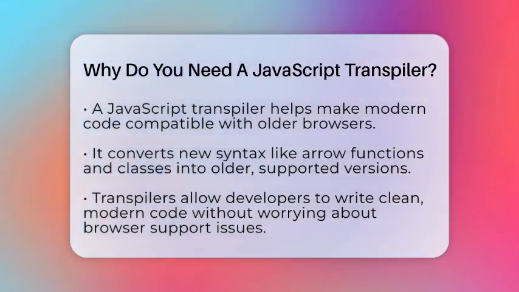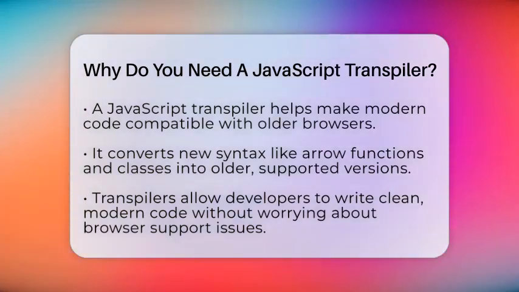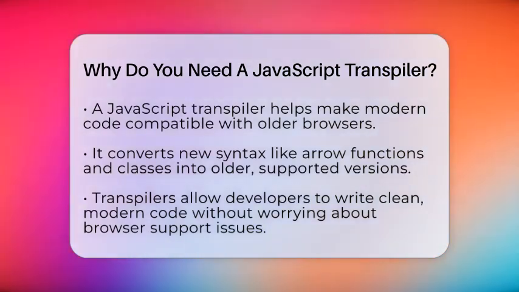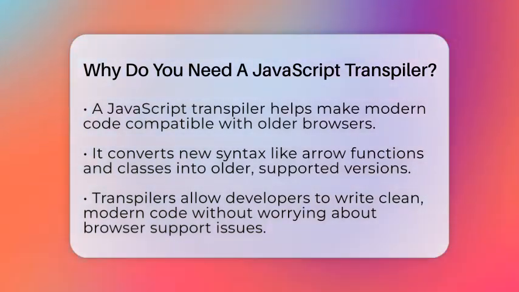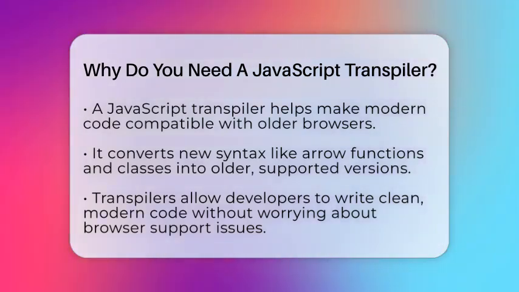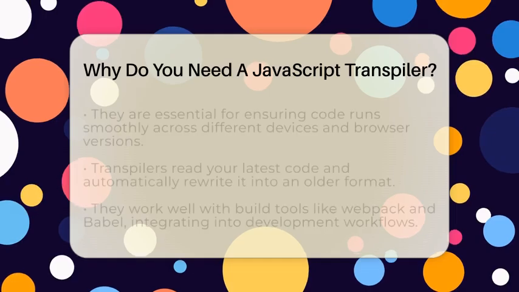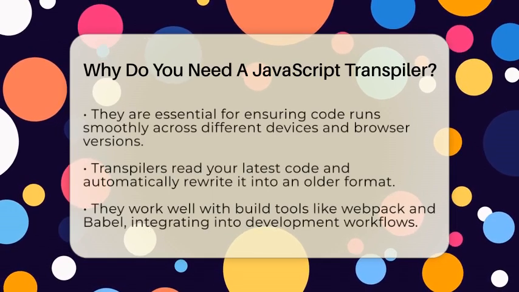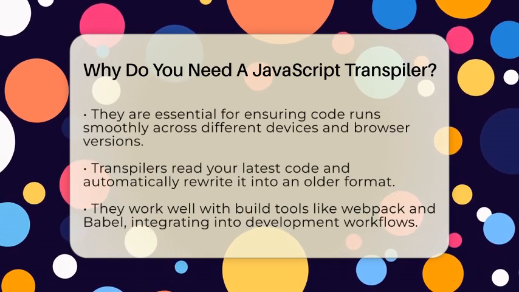When you start setting up JavaScript for your web projects, you want your code to be clean and modern. But not all browsers support the newest syntax and functions. For example, arrow functions or classes might not run in older versions of Internet Explorer or Safari. A transpiler reads your modern code and converts it into an older version that all browsers understand. This way, you can write in the latest style and still reach everyone.